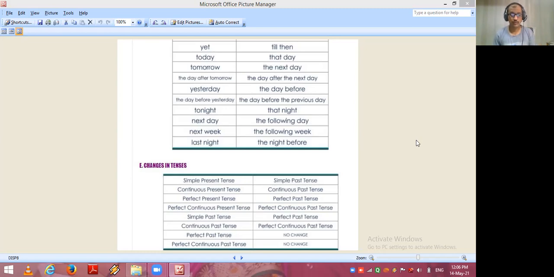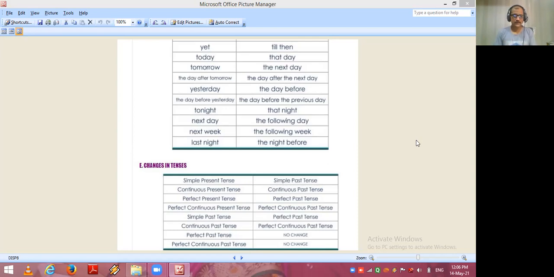Next, change tomorrow, the next day; the day after tomorrow, the day after the next day; yesterday, the day before; the day before yesterday, the day before the previous day; tonight, that night; next day, the following day; next week, the following week; last night, the night before.